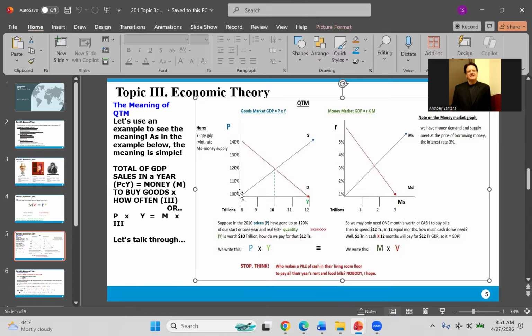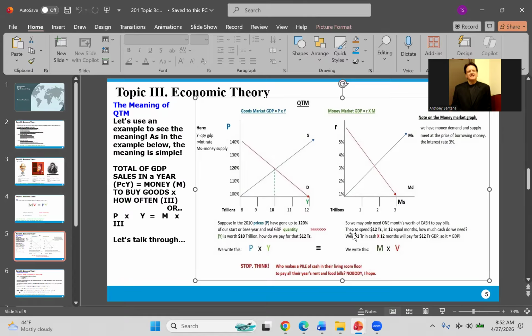So here, 8 trillion is 100% because this is a starting year. Now here we're saying in the next year, 9 trillion times 110%, which would be 9.9 trillion, would be the nominal GDP, which means including prices, would be 9.9 trillion. The real GDP is 9 trillion. The 110% to make it 9.9 is just the price level. But just a reminder, price times real GDP, price level times real GDP, or price times quantity is the GDP.